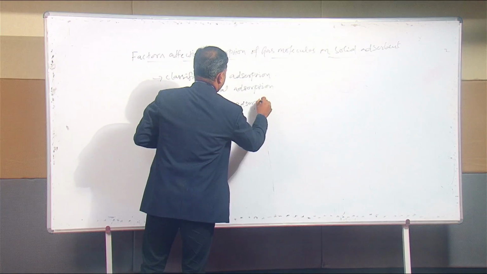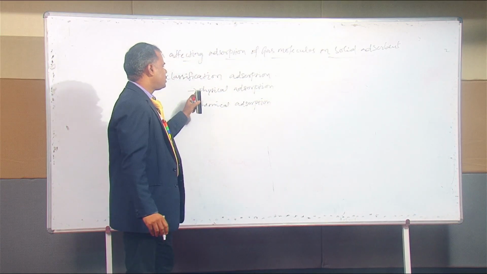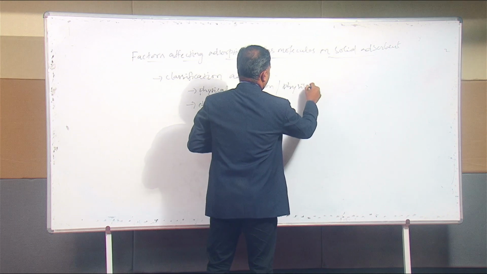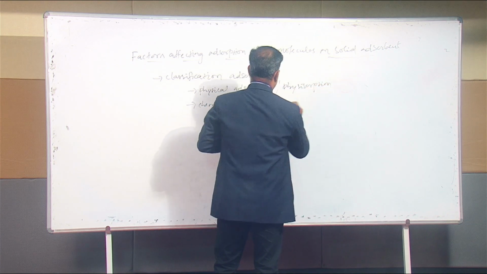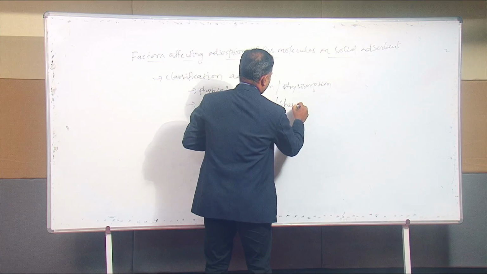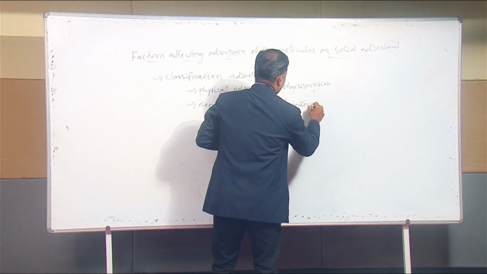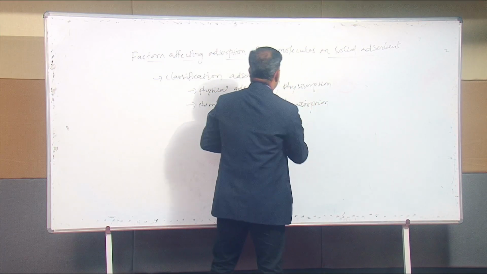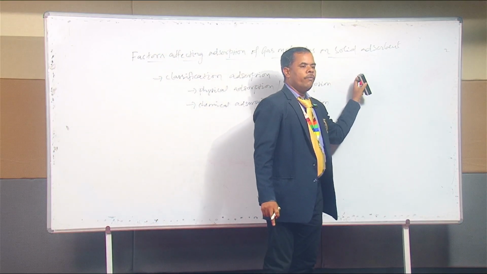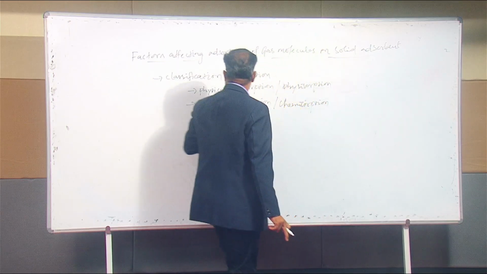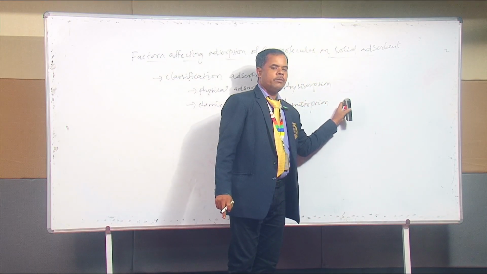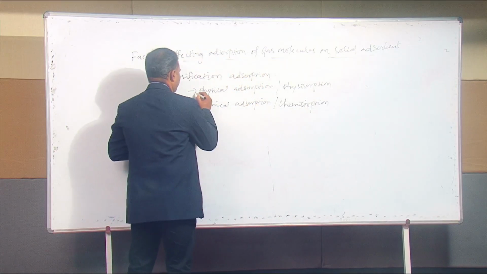Physical adsorption, next one chemical adsorption. The physical adsorption may have another name, physisorption. The chemical adsorption's other names are chemisorption or activated adsorption. This physical adsorption, or physisorption, is also called weak van der Waals adsorption. The second one is chemical adsorption, or chemisorption, or activated adsorption. So these are the two types. First one, physical adsorption.